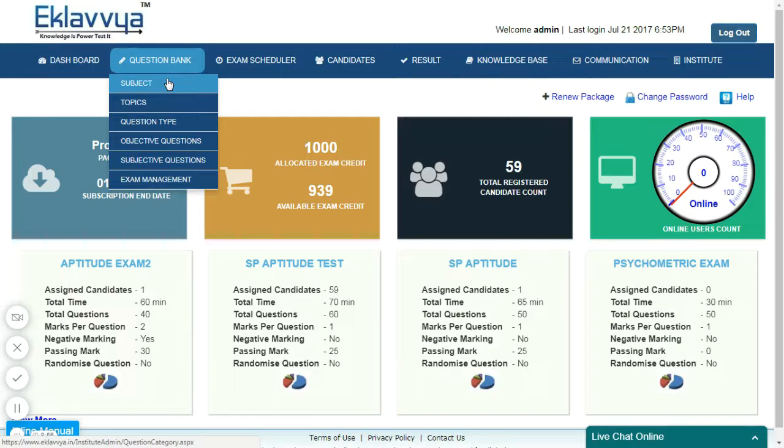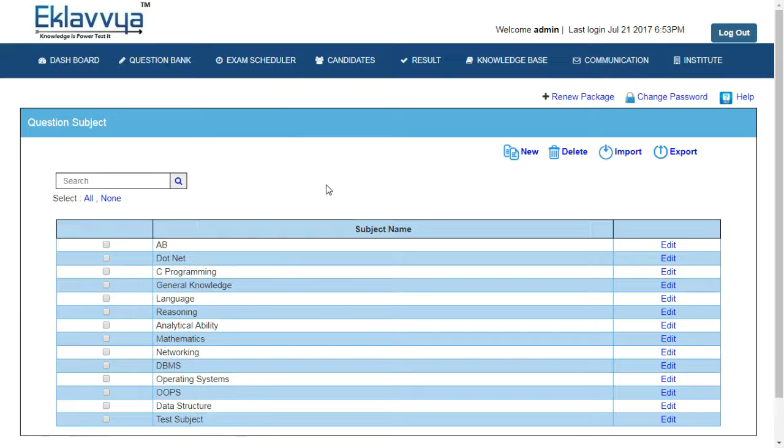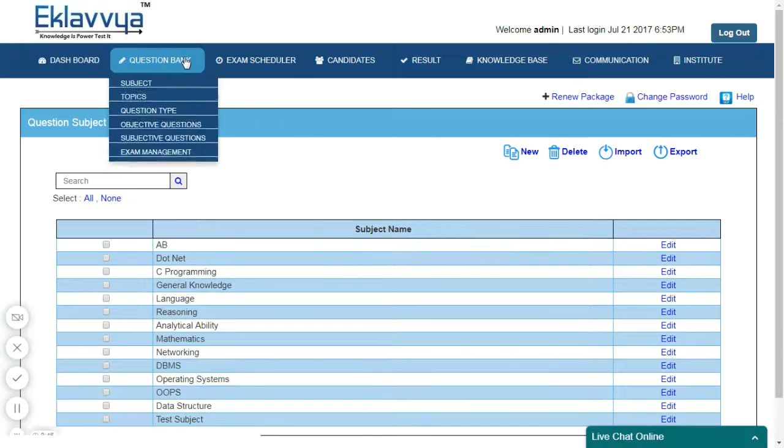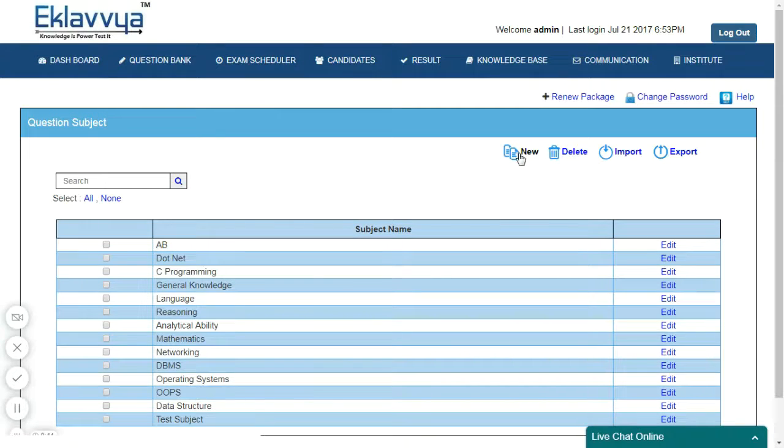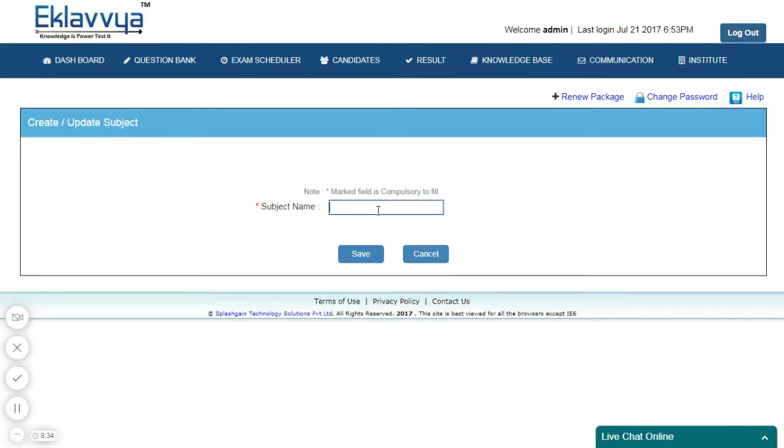Let us start with subject. Subject is a top-level entity. If you are considering importing an English language question bank, then the top-level entity subject could be named English. Each subject can have one or more topics associated with it. If you have entered the top-level entity subject as English, then its topics could be reading comprehension, tense, grammar, synonyms, etc.